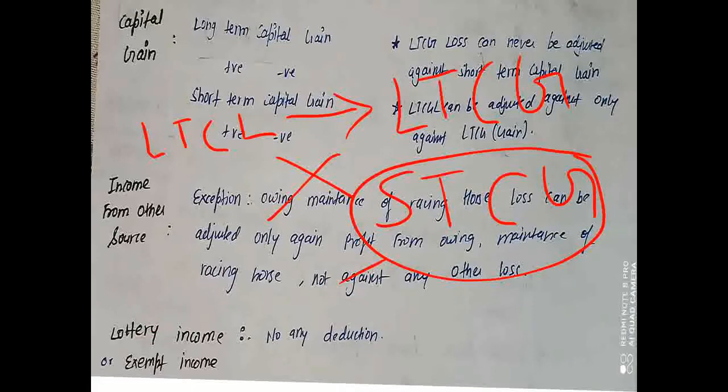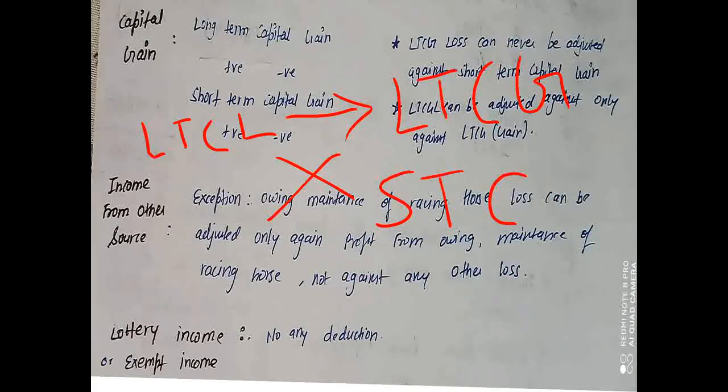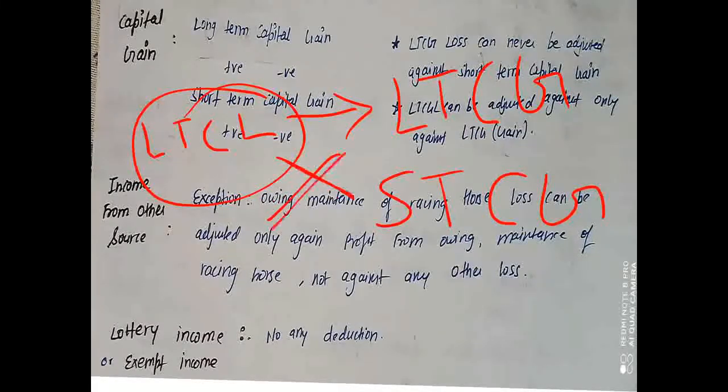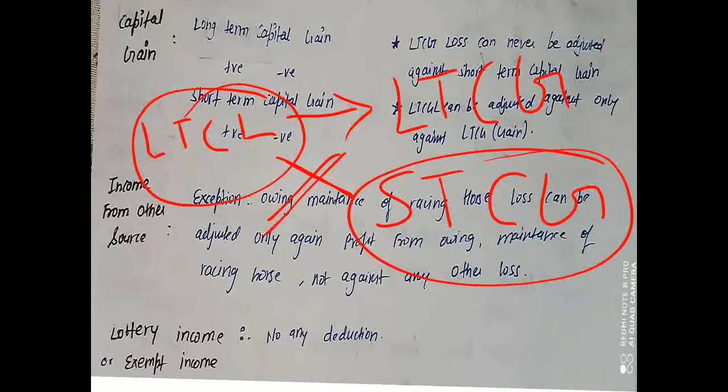That means the long term capital loss cannot be set off against the short term capital gain.